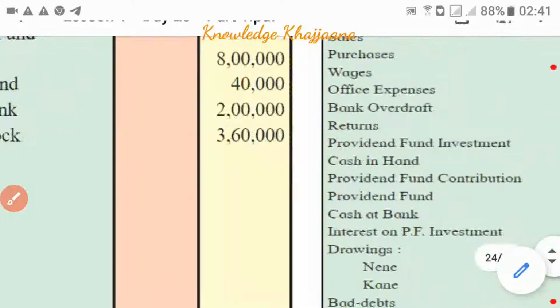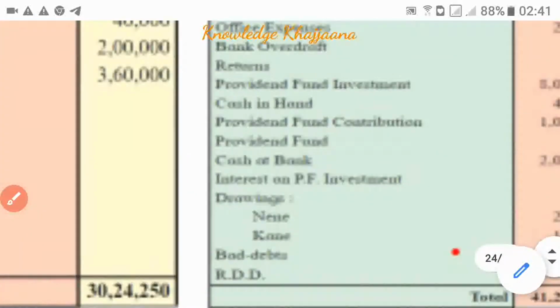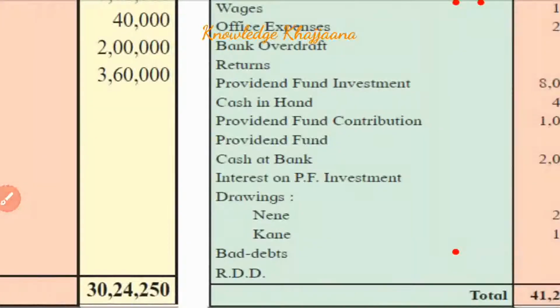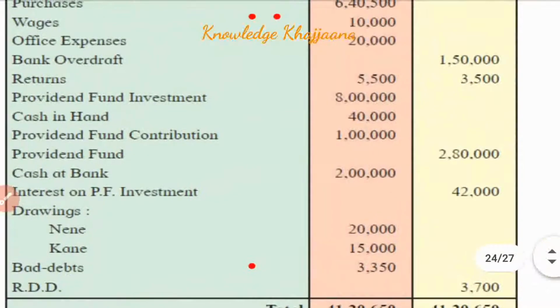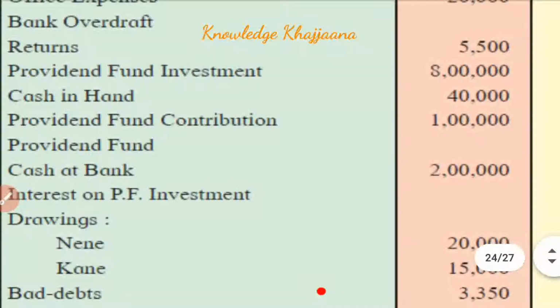Okay, next, provident fund contribution. See, I have told you, contribution is what? The portion or part of the money which is given by the employer for the future benefit of the employee. So this is the contribution made by the employer, so it is an expense for him. So what is the amount of provident fund contribution? It is rupees 1 lakh.